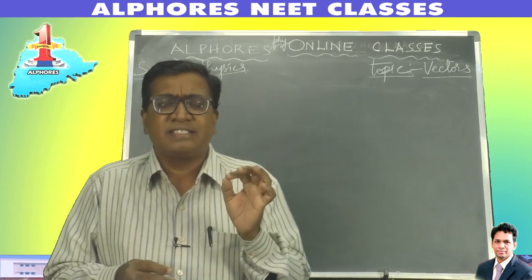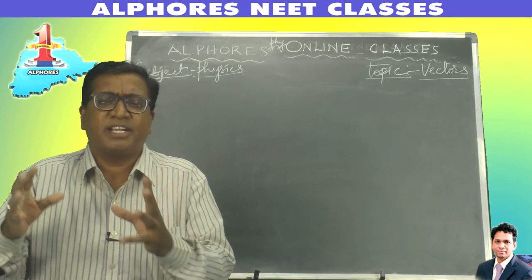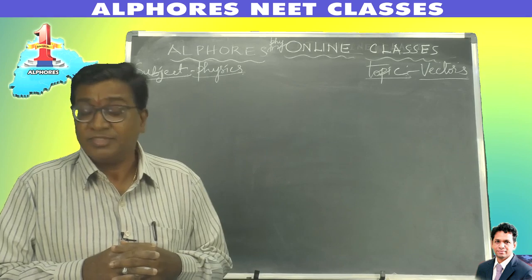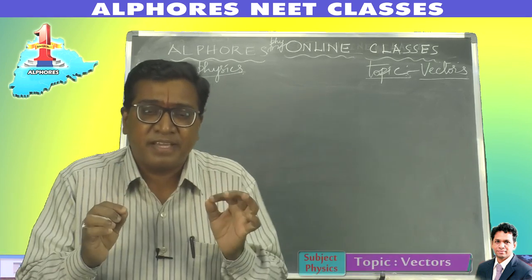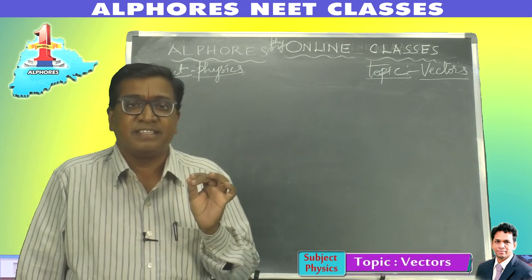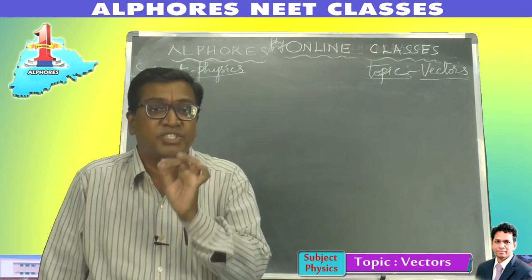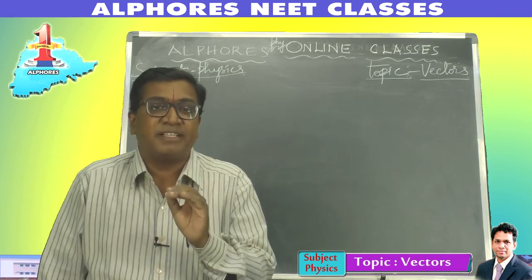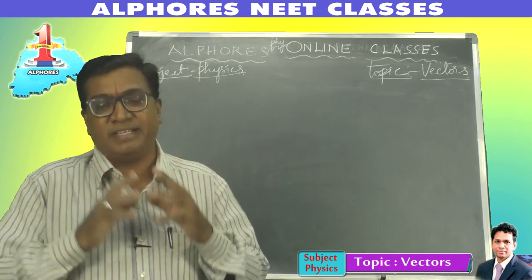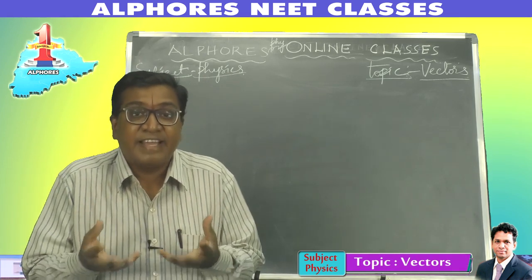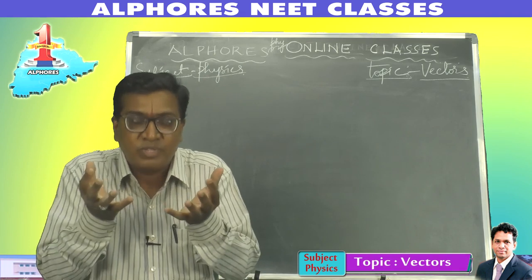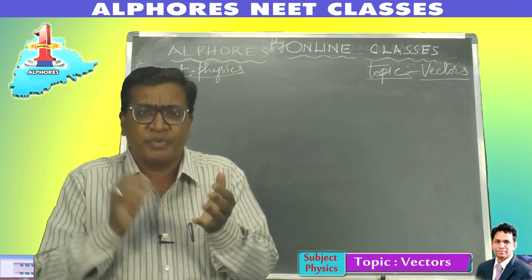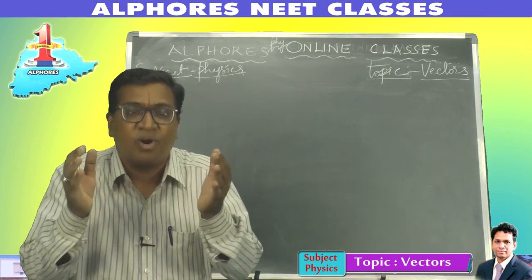Actually, physics is a study of the basic laws of nature and the manifestation of all natural phenomena. To be very specific, physics is the quantitative science based on measurement. So physics is a subject of measurement. When I measure, I get a quantity, a value, a count, a magnitude. The quantity is associated with a proper unit. So this is termed a physical quantity.